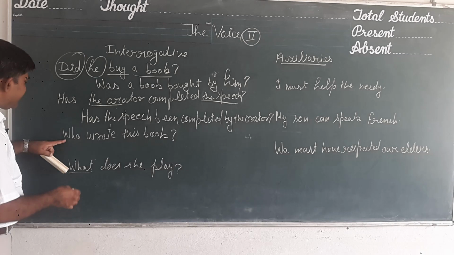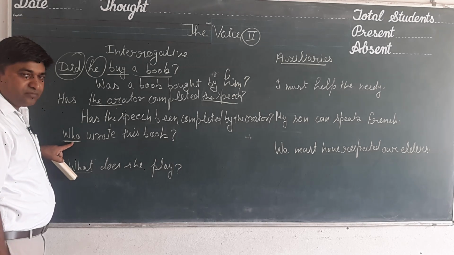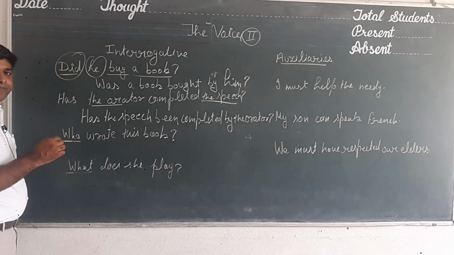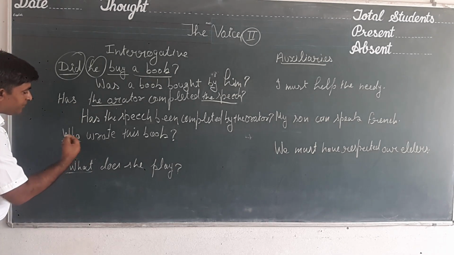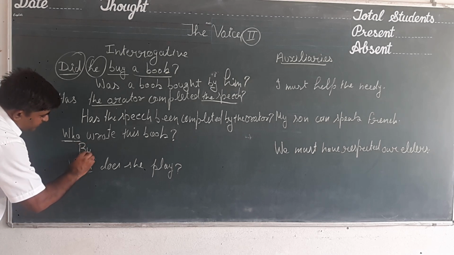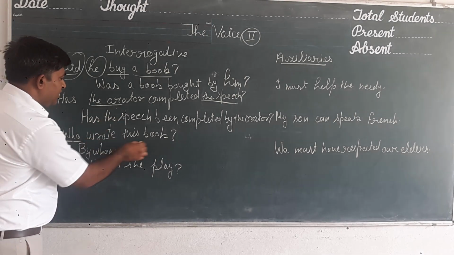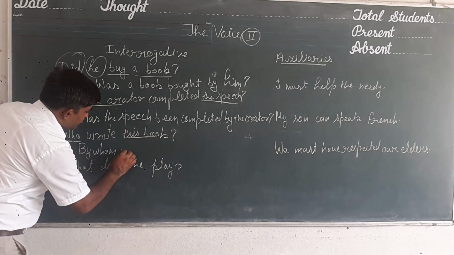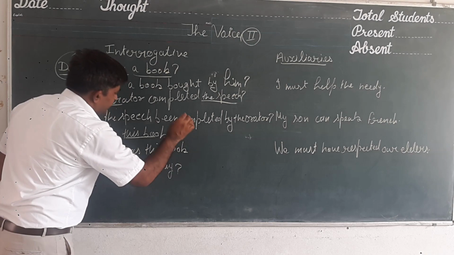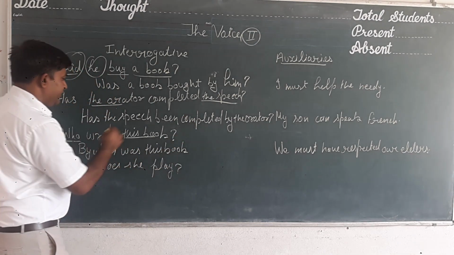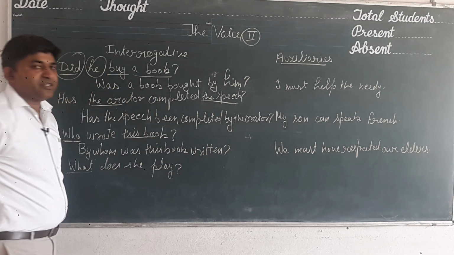Okay, now this is a different kind of sentence. It is not beginning with the helping verb of a tense, but it is starting with the WH family word who. So to change the voice of a sentence which starts with who, we change who into by whom. So it will be by whom, then the sentence is in the past indefinite, this book is singular, so we shall use here by whom was this book, then by whom was this book written? This will be your sentence in passive voice.